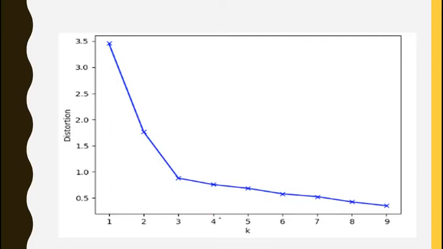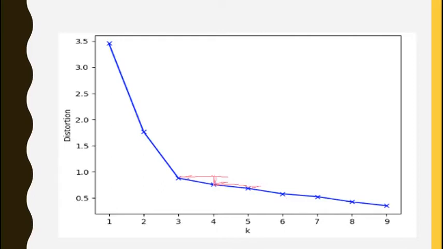But suddenly you notice if the value becomes 4, the reduction is not that substantial. The reduction is only this much. It's only this much. Now it has become 5, then the reduction is again not very substantial. So that is the point at which the reduction in the sum of squares of distance suddenly starts deteriorating. It's not very significant. It means by adding an additional cluster, we are not adding much value. That is the optimal value of k.